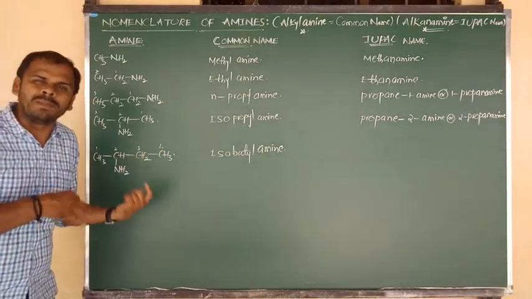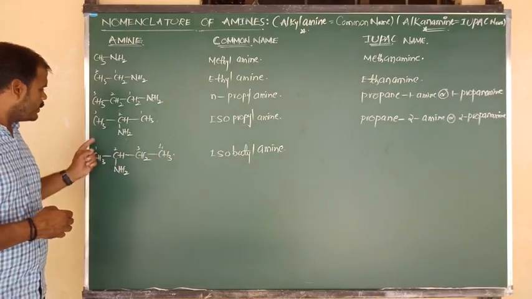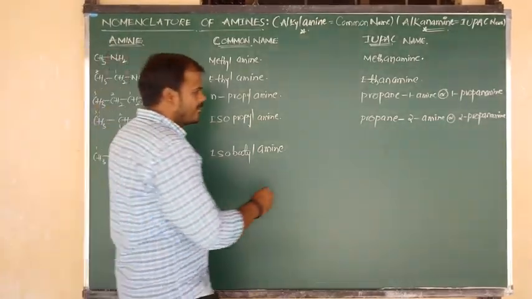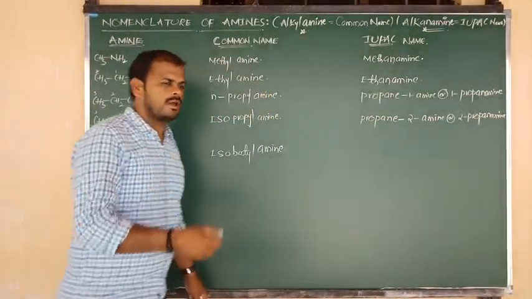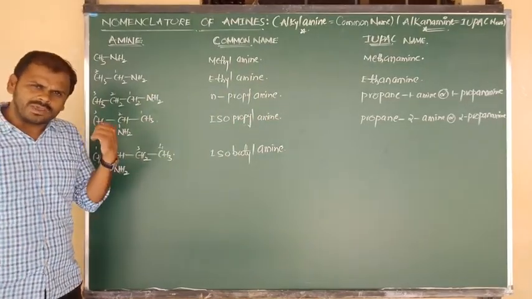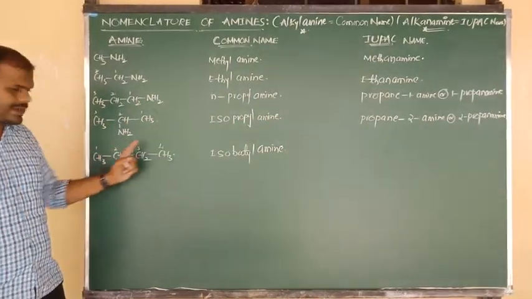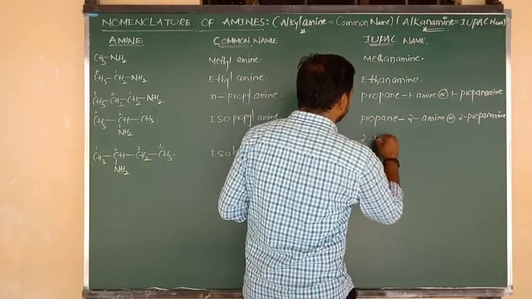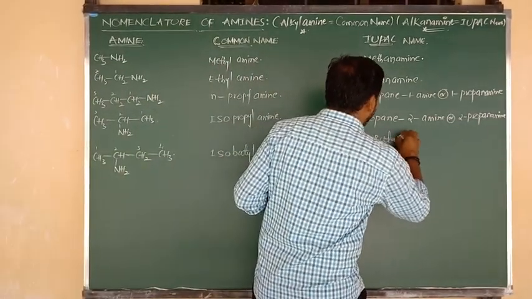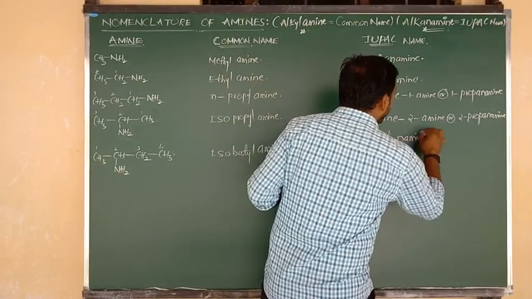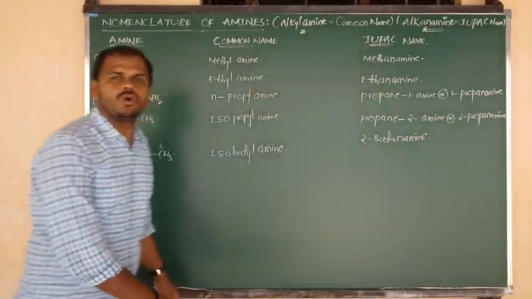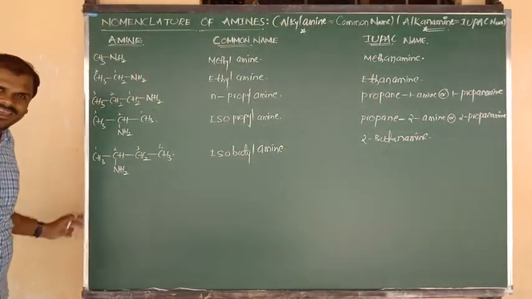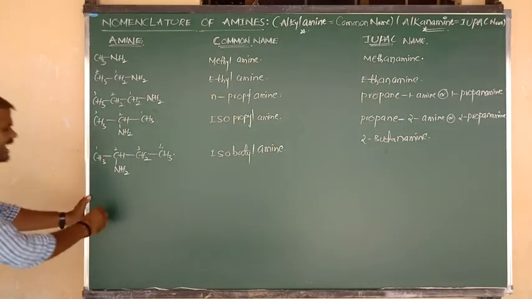Now, what will be its IUPAC name? Total 4 carbons are there. 4 carbons means but-, all having single bonds, so we can say ane. So butane-2-amine, and also we can write the short name, that is nothing but 2-butanamine. What is its IUPAC name? 2-butanamine. Okay. Yes.